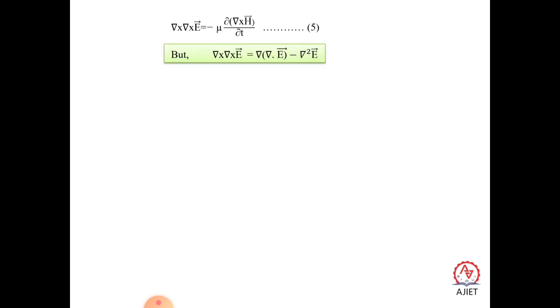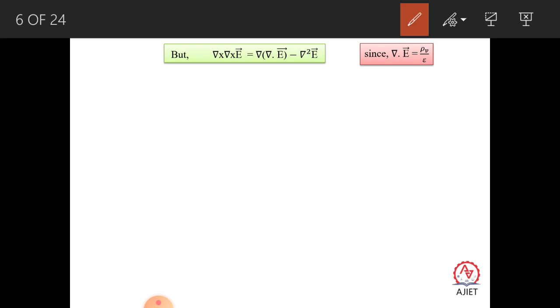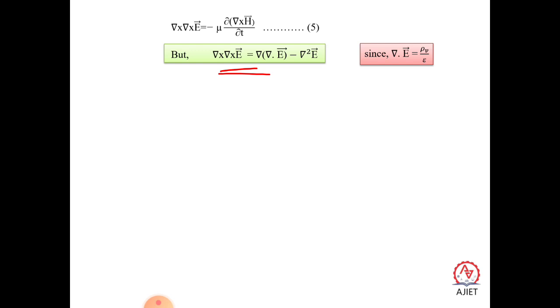Okay, so next one, according to the theorem of vectors, we can write that curl of curl of E is equal to del of divergence of E minus del square E. So this is the theorem. So now instead of writing curl of curl of E, we can write it as del of divergence of E minus del square E. But del dot E is equal to rho V by epsilon.